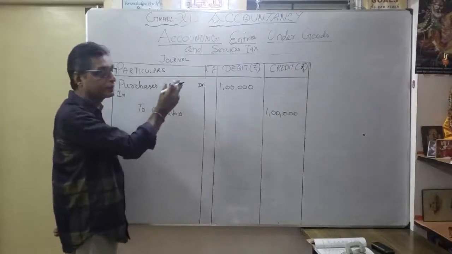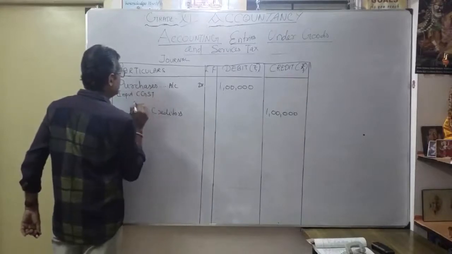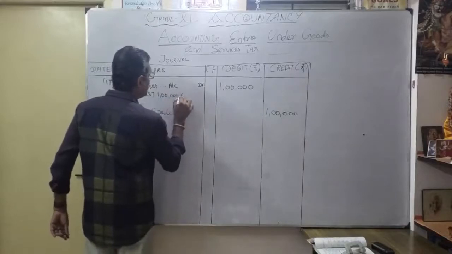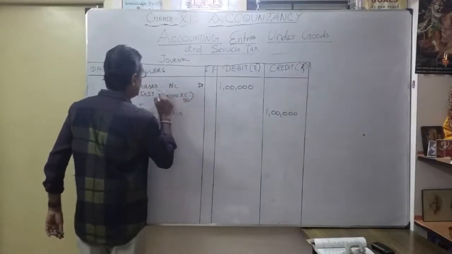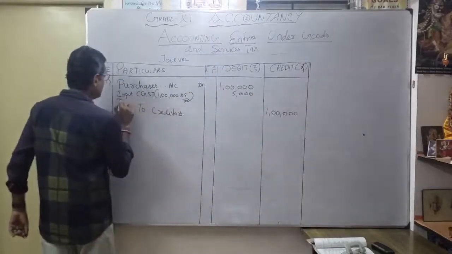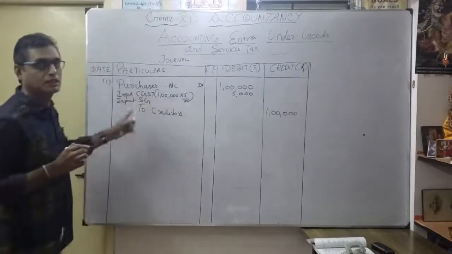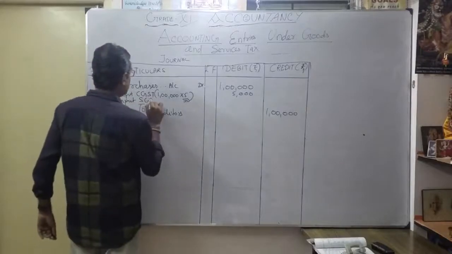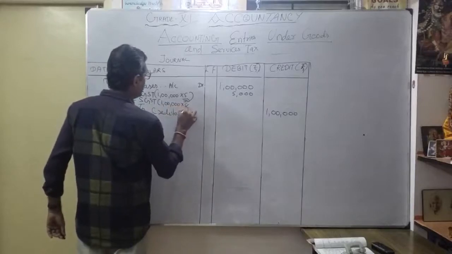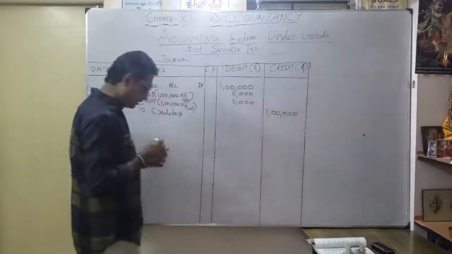That's why we are going to debit input CGST. How much? For 1 lakh, 5 by 100, so it comes to 5,000. Similarly, input State Goods and Services Tax, SGST, again 1 lakh into 5 by 100, so 5,000.